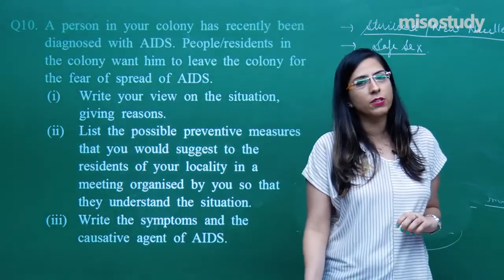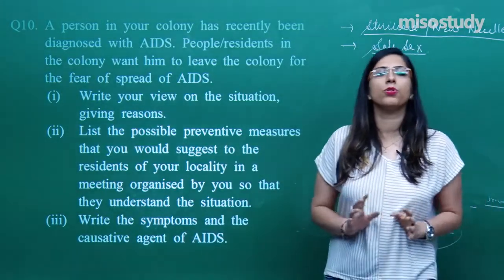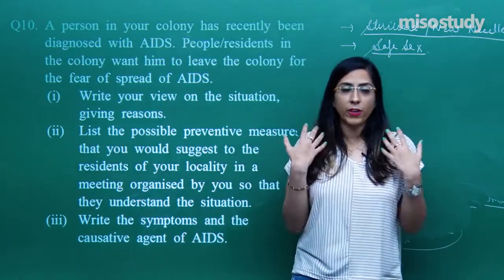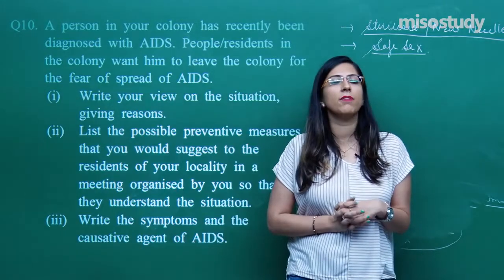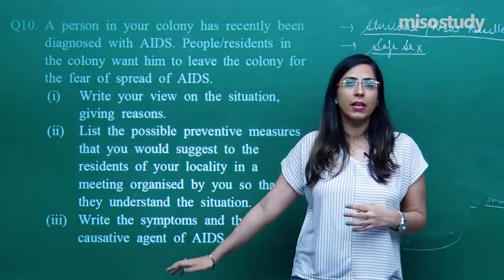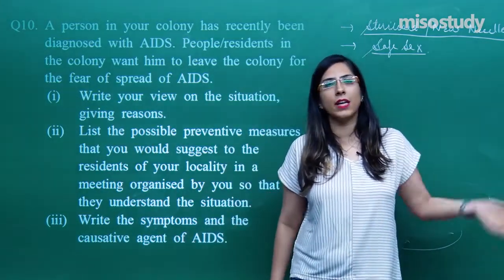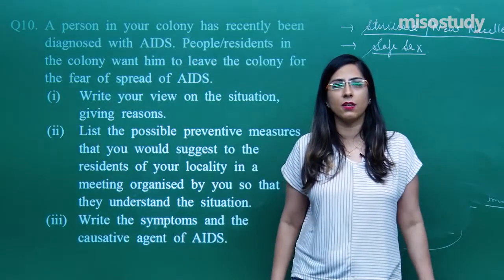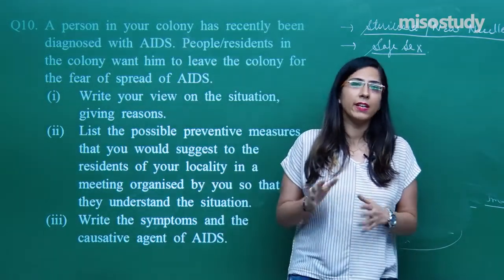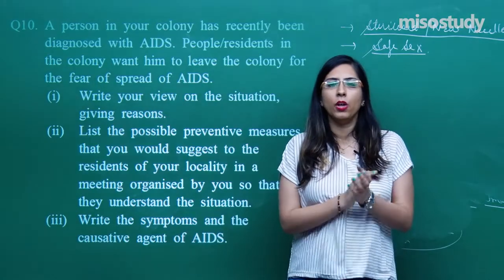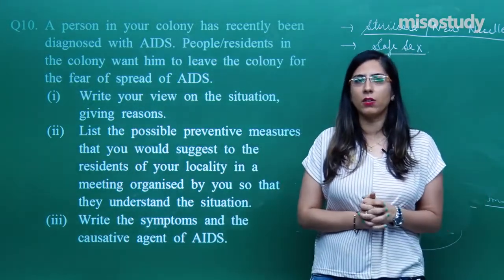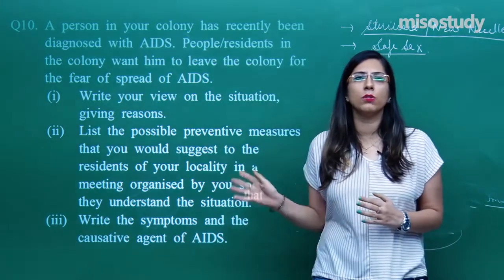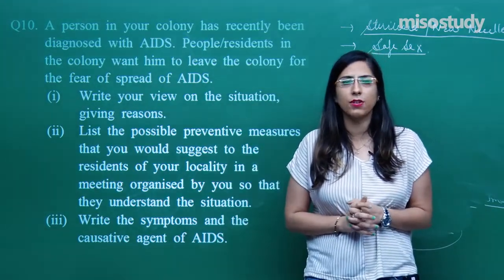So students, we have discussed around 10 different questions from different categories. Hope whatever I have taught you today is clear to you. If it is not, then go back to the sessions where I have discussed each of these in detail. In separate sessions, I have discussed AIDS, and in separate sessions, I have discussed cancer. These are very, very important. Definitely one question comes from this topic. So we are done with today's session. We are done with the whole chapter. The chapter is completed, and the CBSE pattern question exercise is also completed.